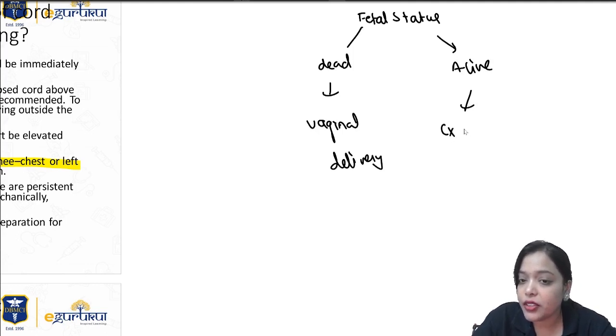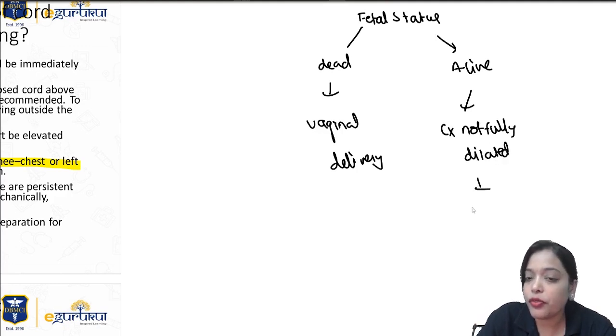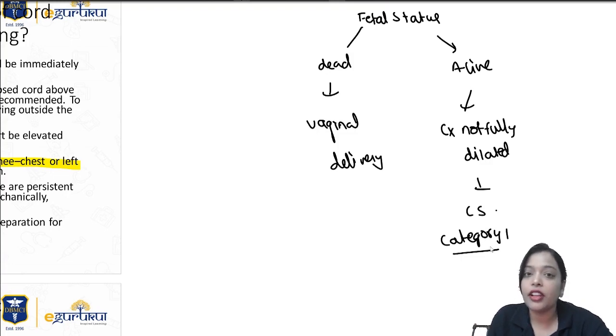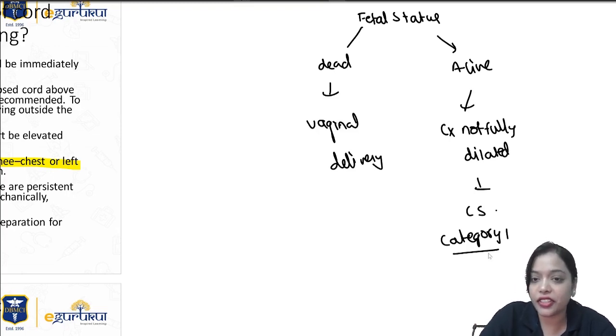if the cervix is not fully dilated, then you have to go for cesarean section. Category 1. I think probably one day I'll tell you all these categories also, because you have Robson's classification. You have 10 categories of classification. That is how quick you have to deliver each patient based on her history. So category 1 are emergency cesarean sections which should be done within 30 minutes. Cord prolapse is one of the category 1 cesarean sections.